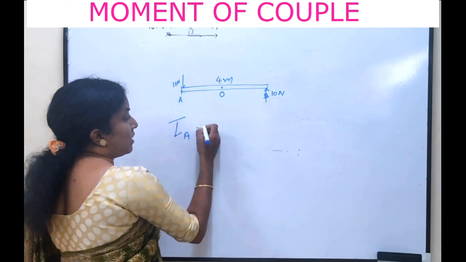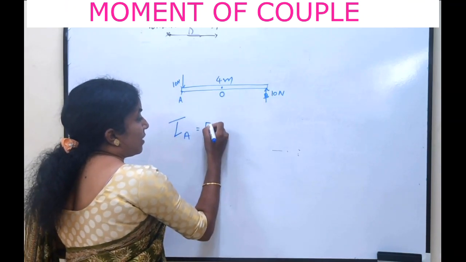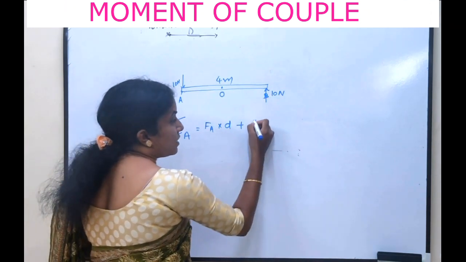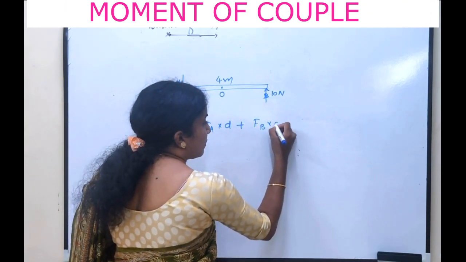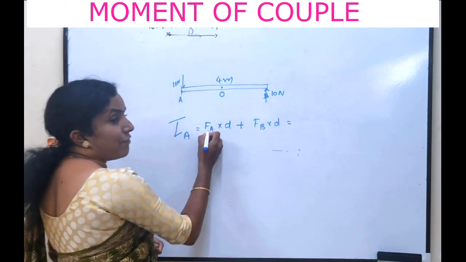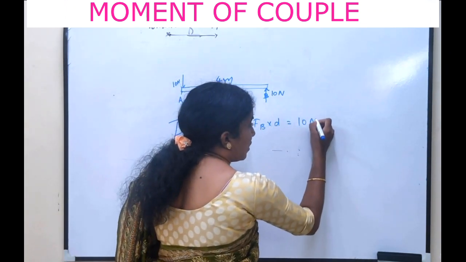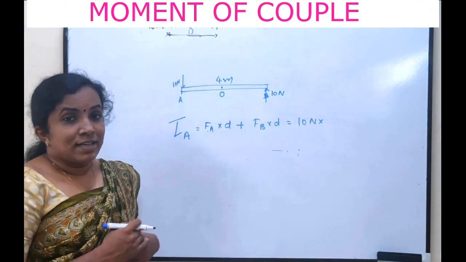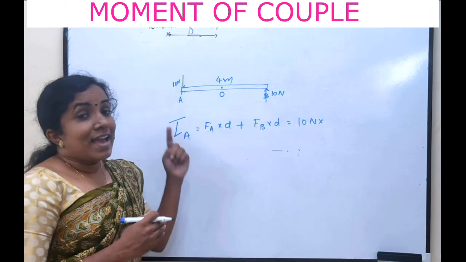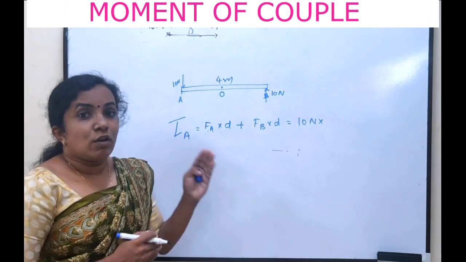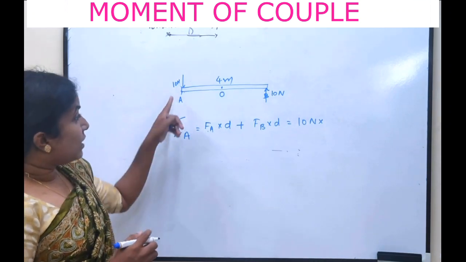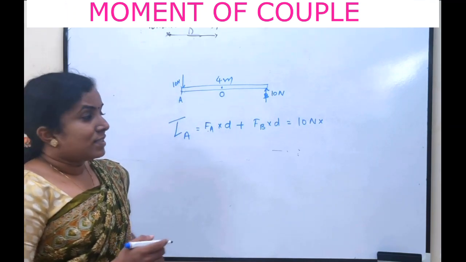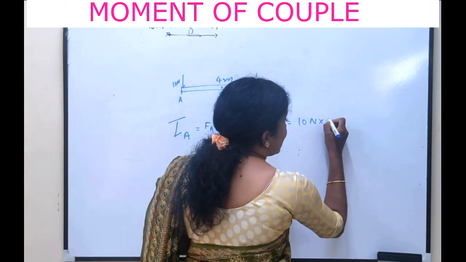So this force FA into D plus this force FB into D. What is FA? 10 Newton. What is D there? It is the distance between the axis of rotation to the line of application of force. So here the axis of rotation and the line of application is same. Hence it is 0.